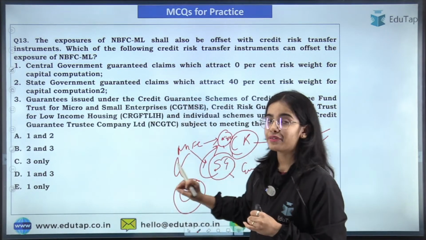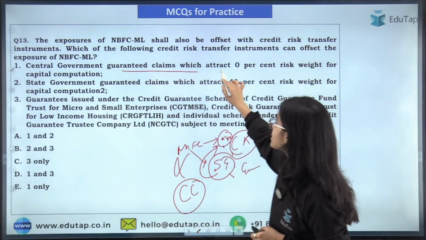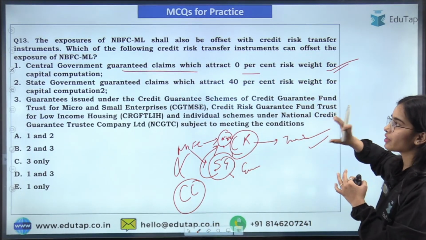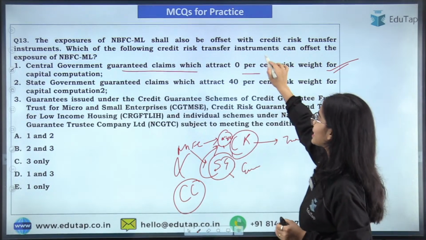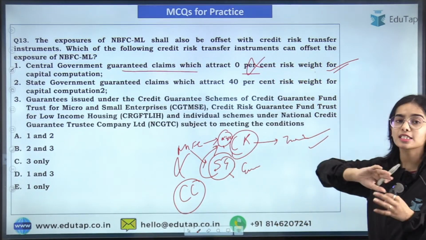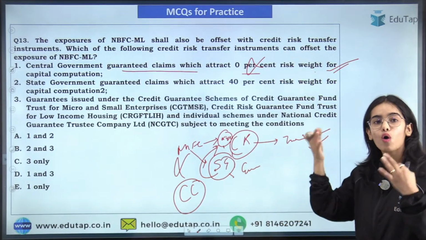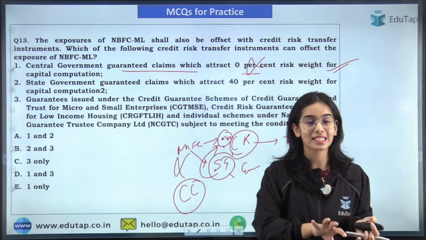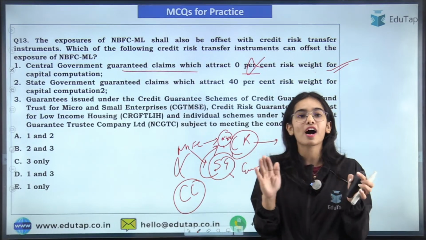So the guidelines that are correct are: central government guaranteed claims, which attract 0% risk weight for capital computation. That means no risk weight is attached. On all the loans you give, if the central government has given the guarantee, then you have no risk.